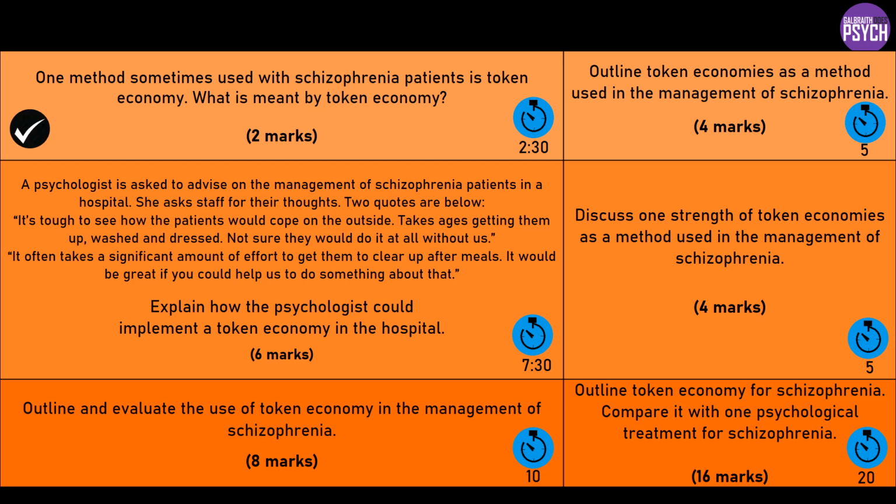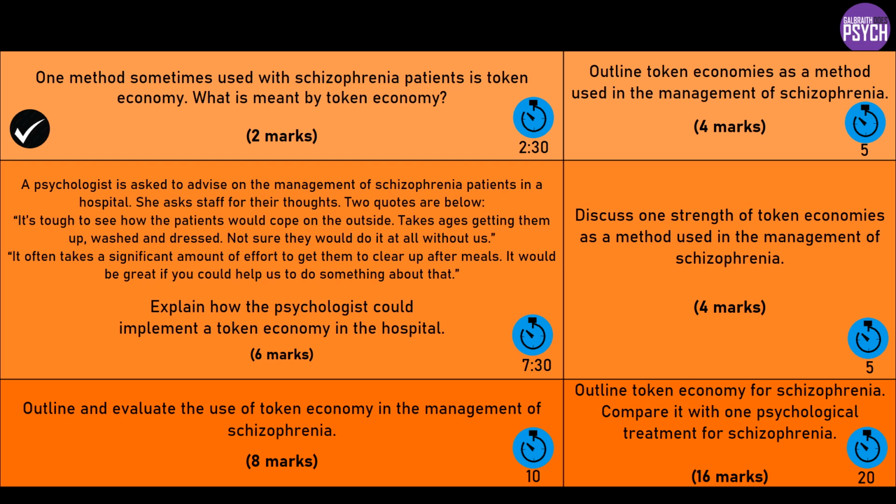We then need to look at a 4 marker. So how are we going to expand this for a bigger question? You're going to say basically what I've just said, but let's talk a bit more about how it works. We're going to identify some target behaviours, which might be getting themselves dressed properly, or engaging in a conversation, but you could give an example to elaborate there. We're going to pair the tokens with rewarding stimuli.